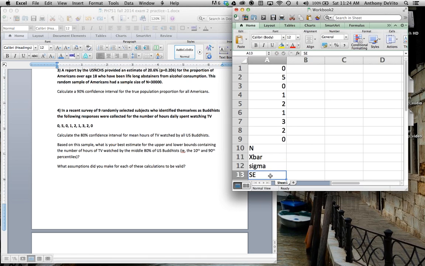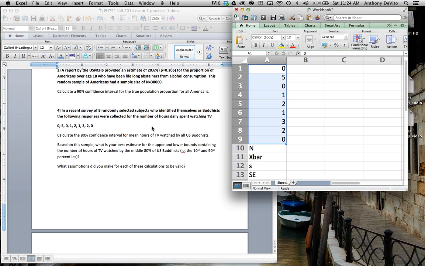Okay, the problem here is, if I know what sigma is, and I calculate my standard error, when I calculate my confidence intervals, when I do my hypothesis test, I can use the z-score, which is a more accurate way of calculating these various probabilities and whether to reject the null hypothesis or not. But I don't know what sigma is. The closest I can get to sigma is the standard deviation for this sample. We haven't been told what sigma is.